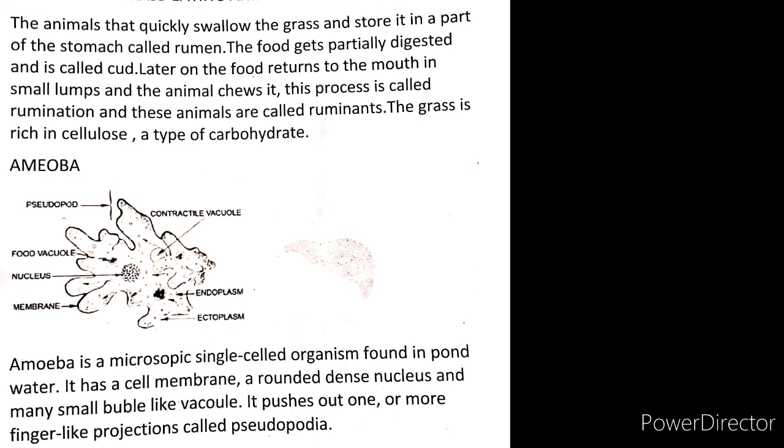Now we will talk about amoeba. As you can see on the screen, amoeba is a microscopic single-celled organism found in pond water. It has a cell membrane, a rounded dense nucleus, and many small bubble-like vacuoles. It pushes out one or more finger-like projections called pseudopodia. As you can see in the diagram of amoeba, this is how it looks.